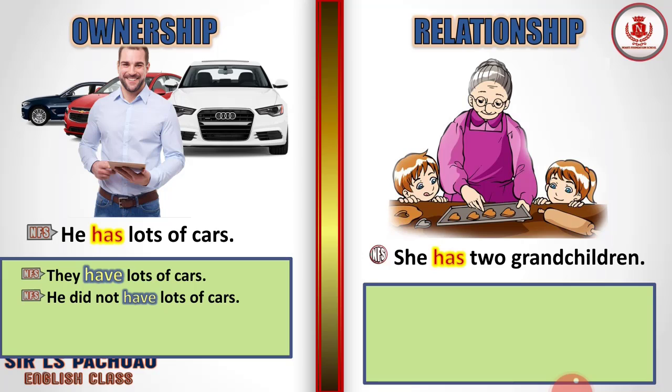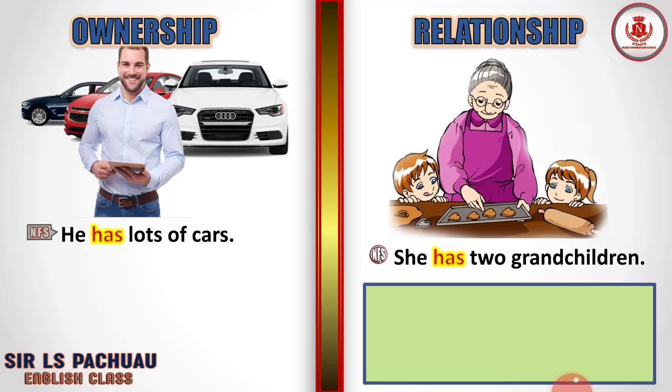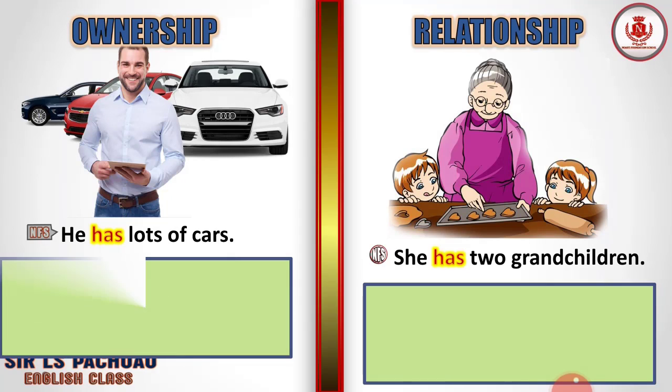Okay, let's see here, ownership. So she has two grandchildren, and let's try to form another sentences from this ownership. Okay, let's change the subject he to they. So when we say they, we have to use have, because the subject is more than one here. So we cannot use has anymore because the subject is plural.